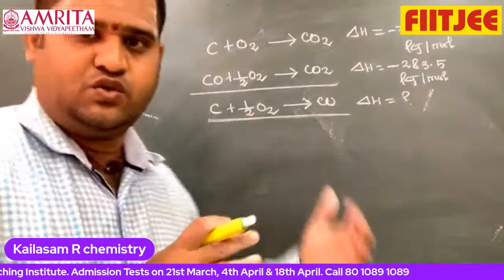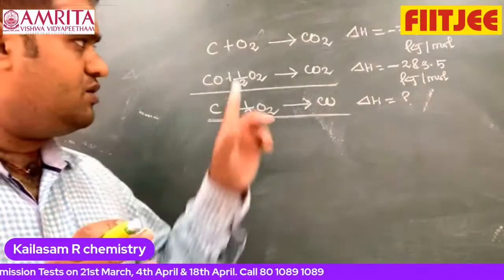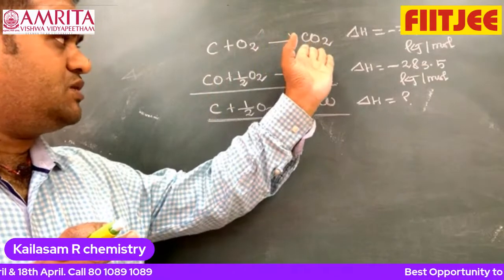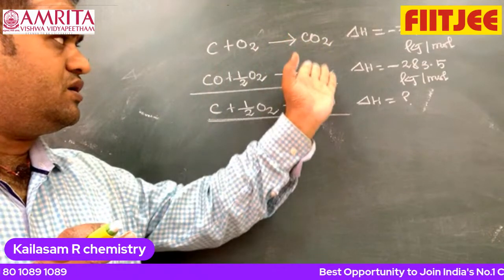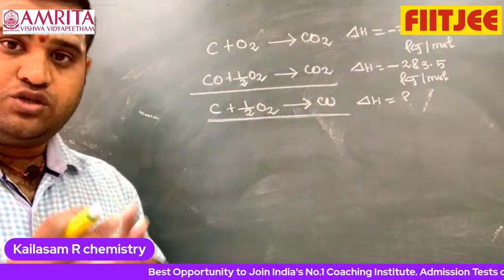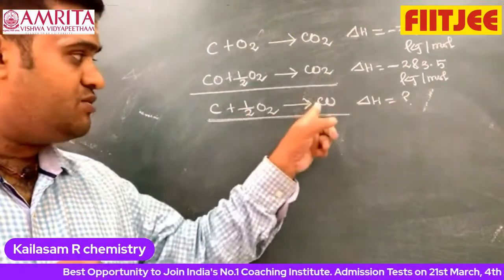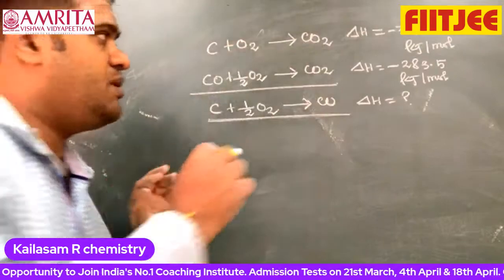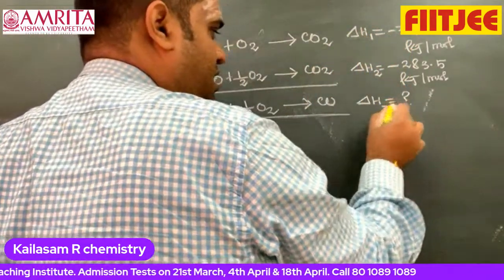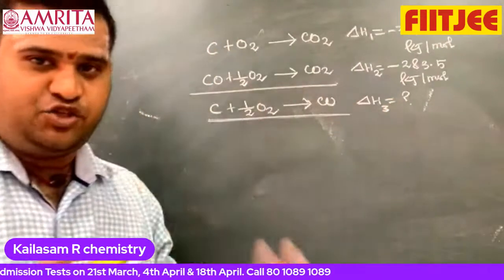You may expect such questions in JEE Mains. So look at this: C plus O2 gives CO2. That means this is the enthalpy of formation of CO2, from carbon, graphite. Again, this is the enthalpy from carbon monoxide. Now they are asking to find out the enthalpy of formation of CO. Look at these two equations. You keep it: this is delta H1, this is delta H2, this is delta H3. You want to find out delta H3 only.